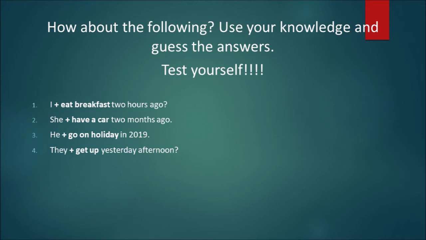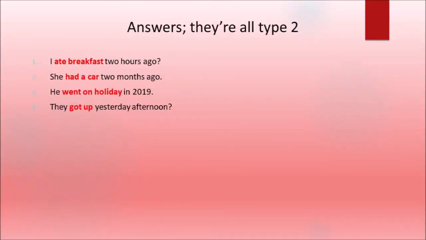Okay, use your knowledge. The chunks are slightly different in these questions. And I give you a hint. Look at the times. Here are the answers. They're all type 2. I ate breakfast 2 hours ago. She had a car 2 months ago. He went on holiday in 2019. They got up yesterday afternoon.